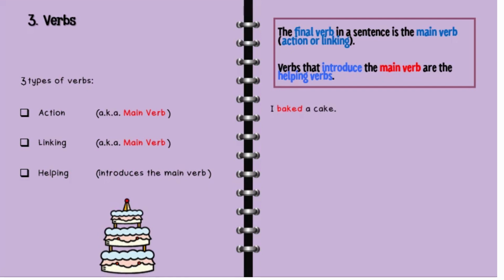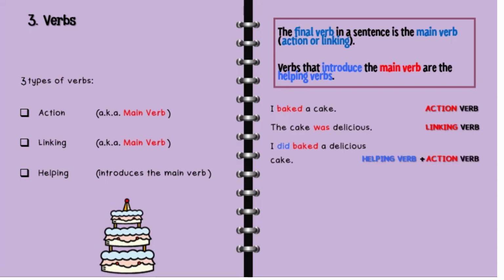I bake a cake. Bake is an action verb. The cake was delicious. Was is a linking verb. I did bake a delicious cake. Did is the helping verb, while bake is the action verb.